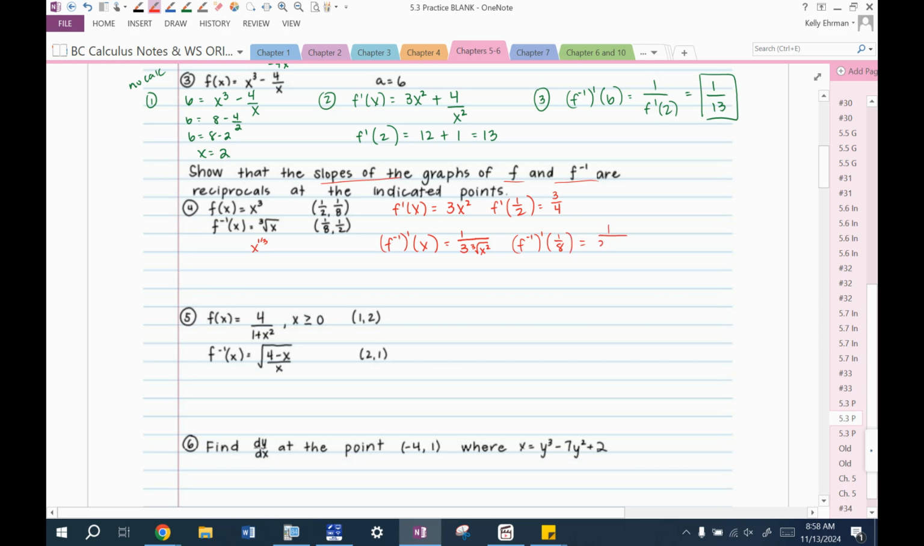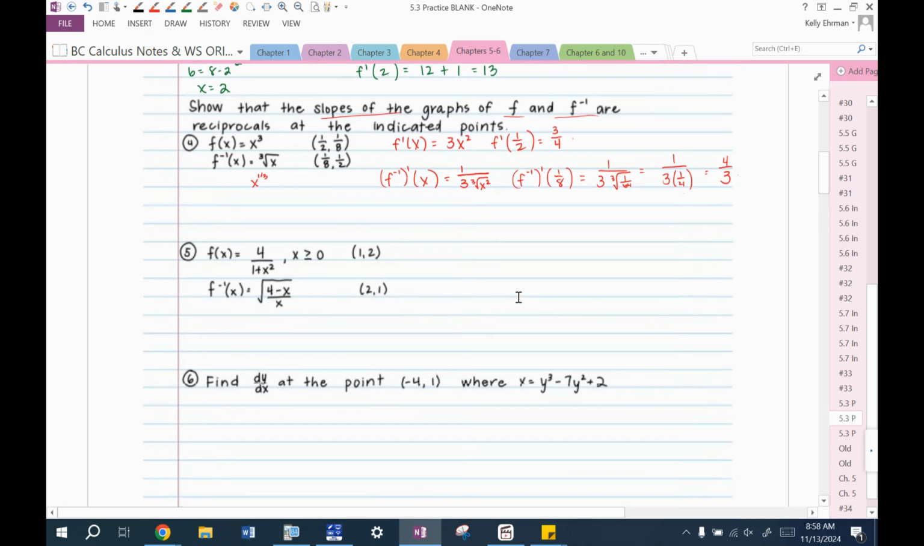So that's 1/3 times, let's see, the cube root. Instead of squaring, well, it doesn't matter. You can cube root 1/8 first and then square it, or you could say that's the cube root of 1/64, which is 1/4. So 1 over 3 times 1/4, so 1 over 3/4 is 4/3. So yes, those are reciprocals of each other.